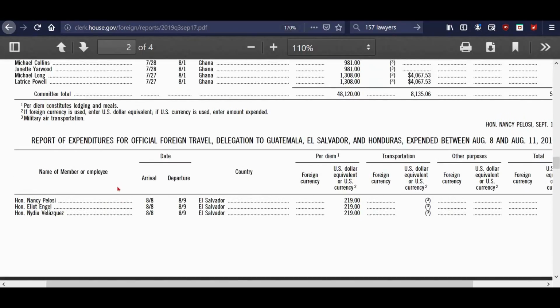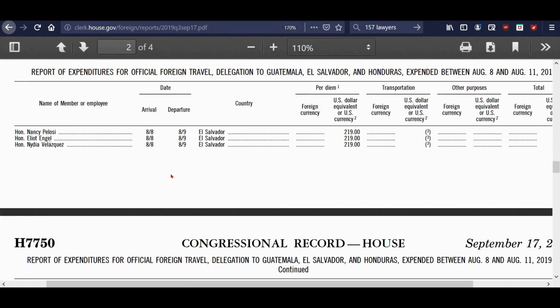Now let's see who goes here. It's a little bit different group, actually, that went here. And they went to some of these places in Central America. Again, they took military transport, and they had only $219 per diem, which is a lot more reasonable. I could understand that, but $900, almost $1,000 a day? What do you need that for? What in the world are you doing that requires that much money? Anyway, Pelosi and then Engel. Engel is the head of the Foreign Affairs Committee.